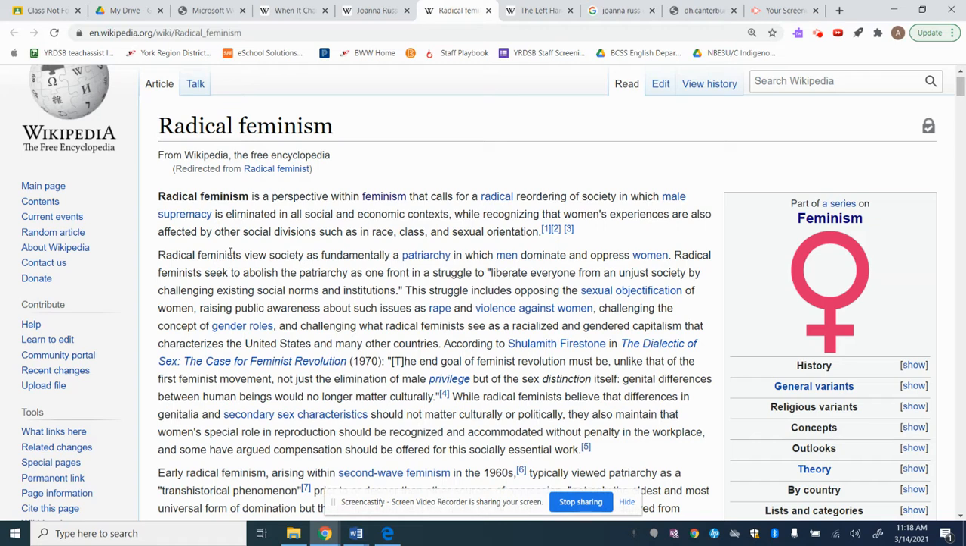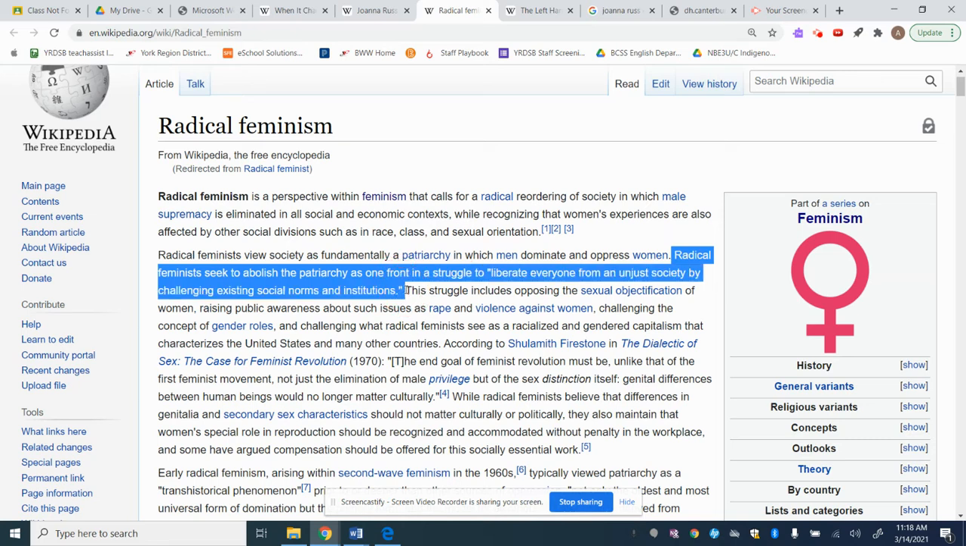Assuming that you've read the text first before we get here, radical feminists seek to abolish the patriarchy as one front in a struggle to liberate everyone from an unjust society by challenging existing social norms and institutions. Okay, that's clearly what the text is about. So we can see already that this text is really a way to explore what a society would look like if we were to adhere to these radical feminist ideas.